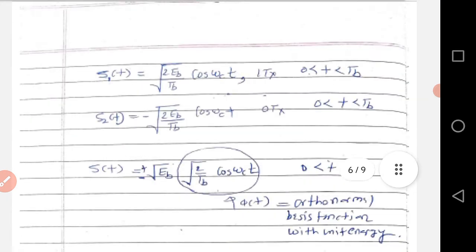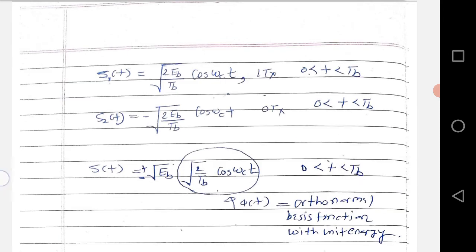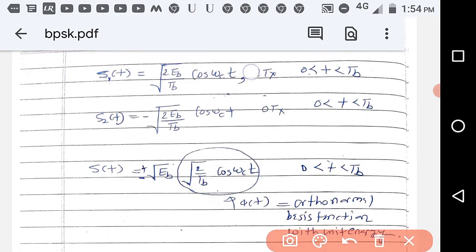So let us see what s(t) is. We have already seen that s(t) is equal to plus square root of 2Eb by Tb cos omega ct or minus square root of 2Eb by Tb cos omega ct. Now let us write it as s(t) equal to plus or minus root Eb times square root of 2 by Tb cos omega ct.